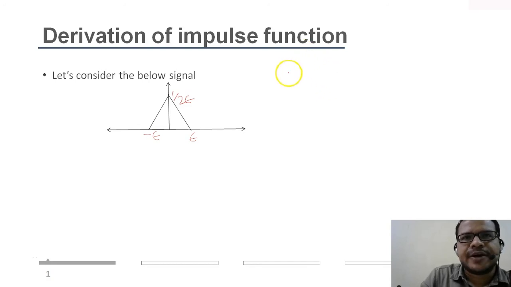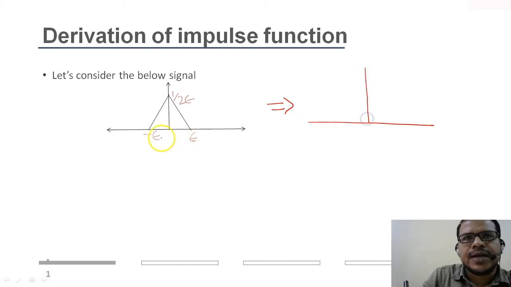So let's derive it from a triangular wave. The approach will remain as it is. Here I have a triangular signal, and I'll decrease the time and the amplitude will go on increasing. Initially this is from minus epsilon to epsilon, and again if I decrease the time, it will be like this. Here you see the amplitude goes on increasing and the width goes on decreasing.